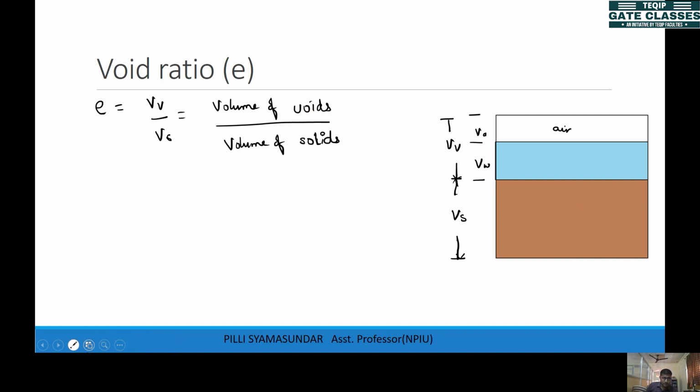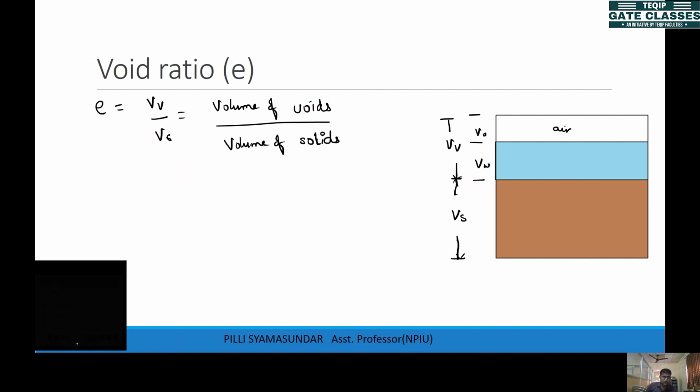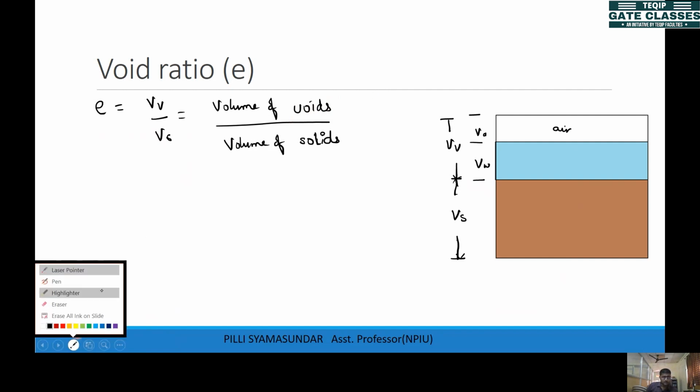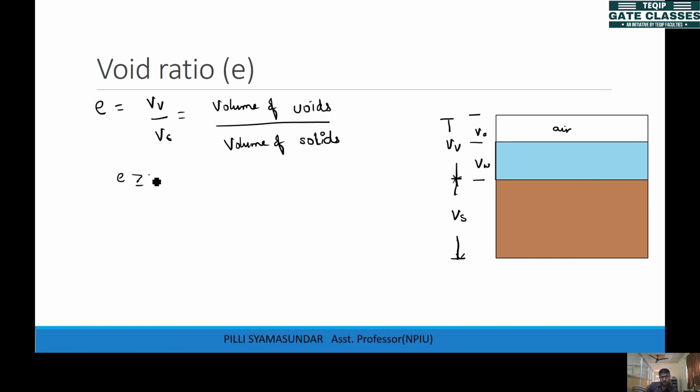These values range in different ways. For some soils it will be lesser, for some soils it will be more, and even for the same soil, sometimes the void ratio will be lesser and sometimes more. If you compress, if you give some load to the soil, then the void ratio reduces, and if you decrease the load, the void ratio can be different, right? So the e value can be any value, greater than or equal to 0.